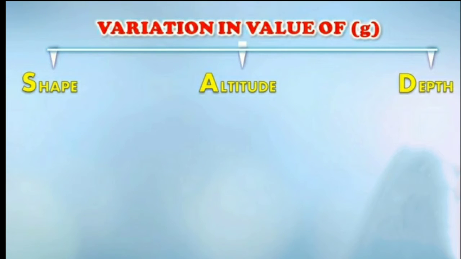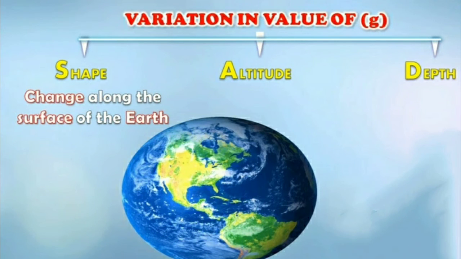Now let us learn about variation in the value of g, that is, in the value of gravity. Now children, there is variation in the value of g due to 3 reasons: shape, altitude, that is height, and depth. Let us study the first, that is shape. Now, change along the surface of the earth.